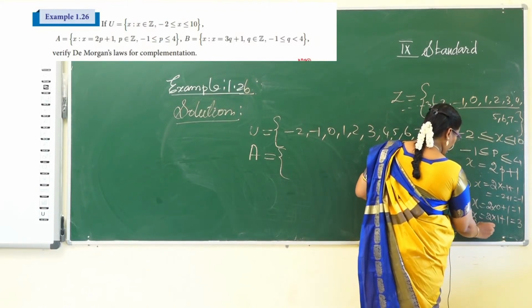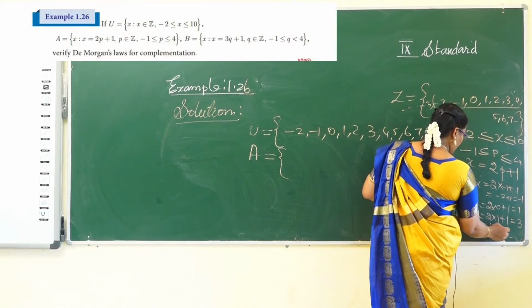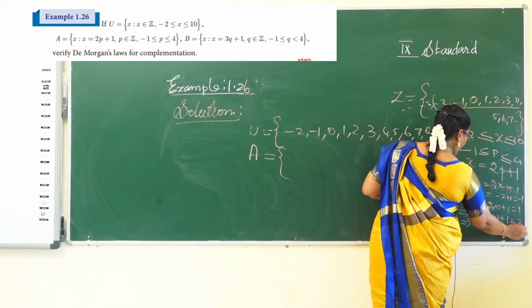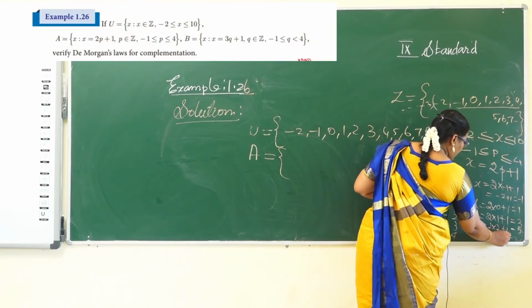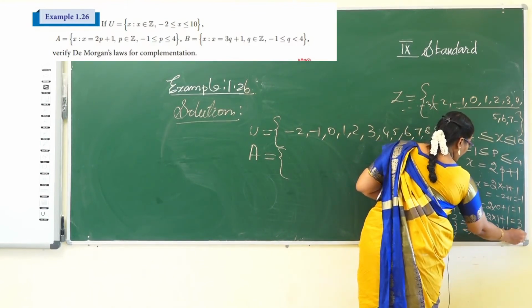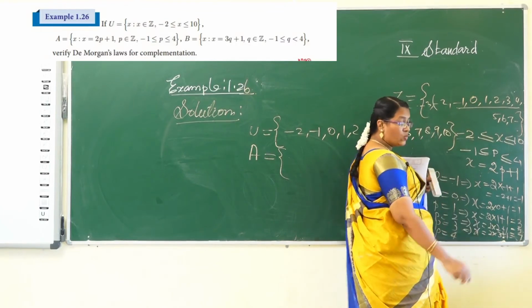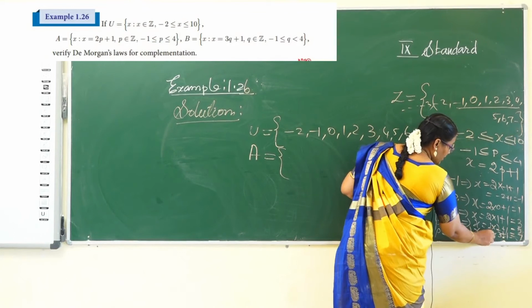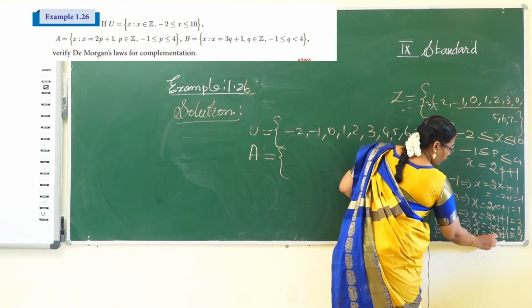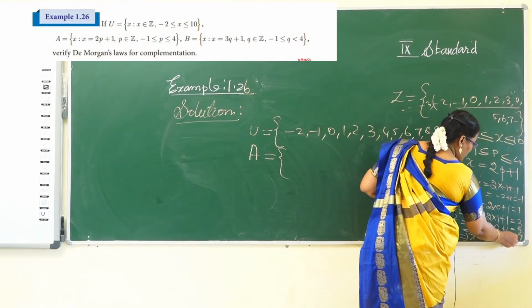X equal to 2 into 2 plus 1, 2 2s are 4 plus 1, 5. And then X equal to 2 into 3 plus 1, 7. 2 3s are 6, 6 plus 1, 7. And final one, X equal to 2 into 4 plus 1. So 8 plus 1 is 9.